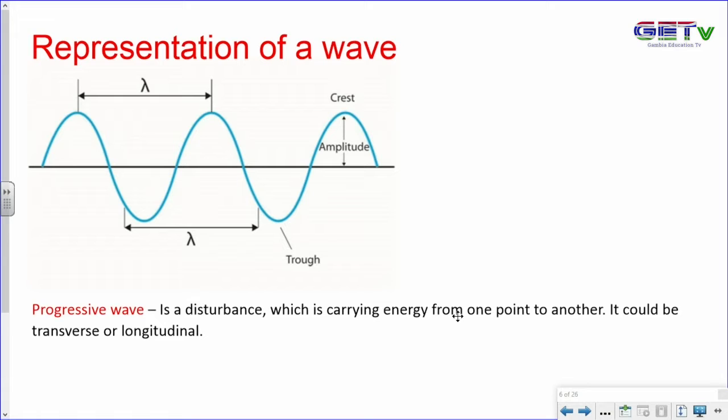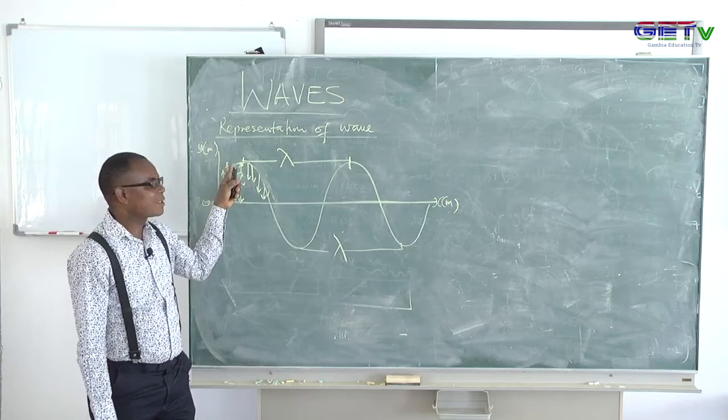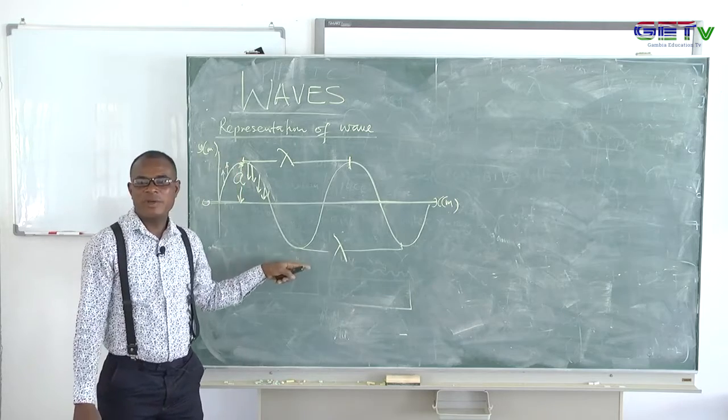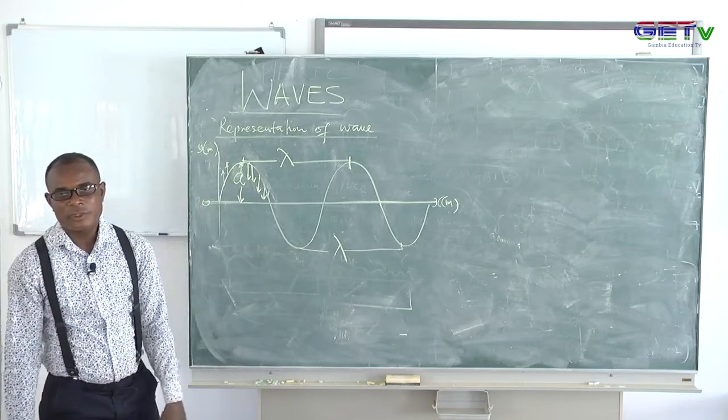And there is a point where the displacement in the opposite direction is minimum, and that minimum displacement is at a peak called the trough. We have the crest and the trough, or the maxima and minima. That maximum point where the displacement is massive is called the crest, and the crest is also called the maxima. So we have maxima, which is crest, and minima, which is trough. So we look at the first terminology.